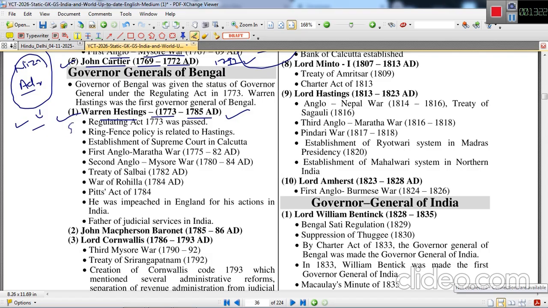The important event was that the Regulating Act was passed under his governor generalship in 1773. The Regulating Act was the first act explicitly designed to govern India, the British territory owned by the Britishers in India.